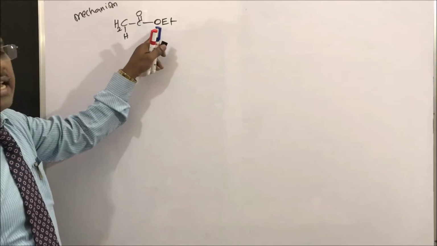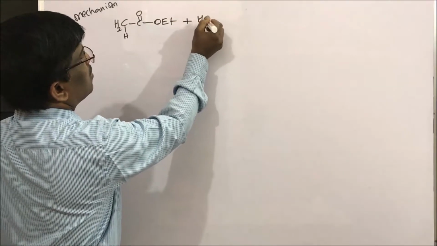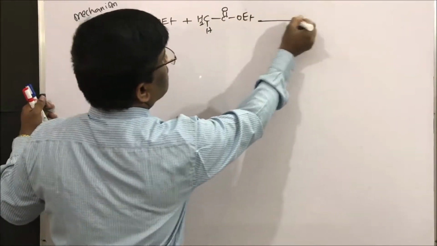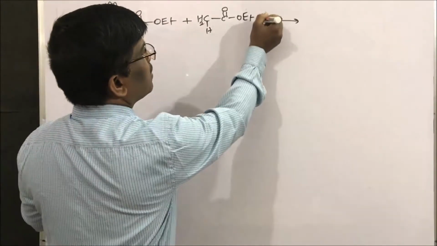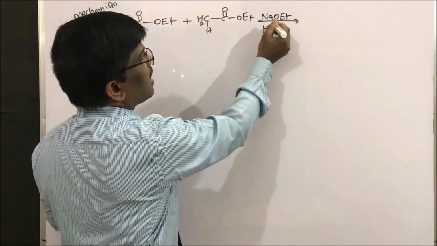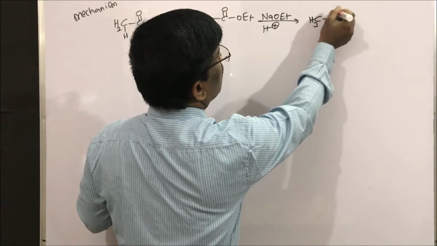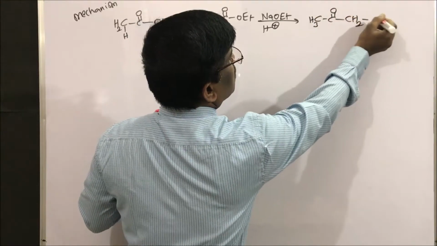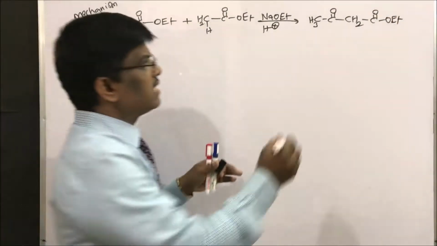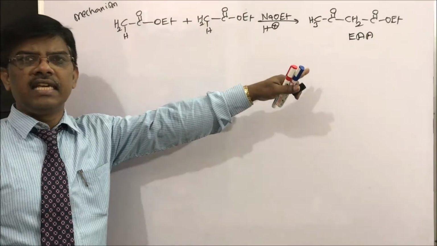Two molecules of CH3COOEt undergo self condensation in presence of a strong base, sodium ethoxide, followed by H+. I am going to get ethyl acetoacetate, CH3COCH2COOEt. I can write ethyl acetoacetate, short form EAA.